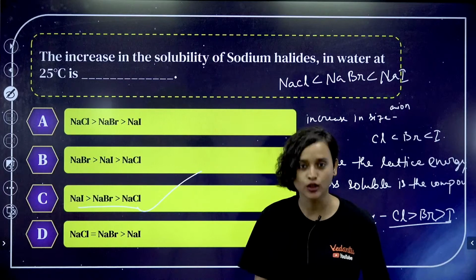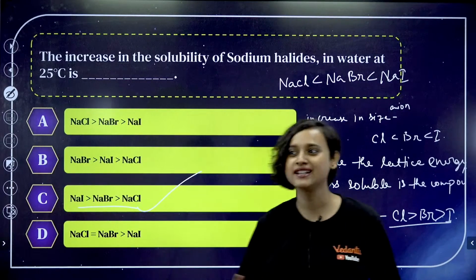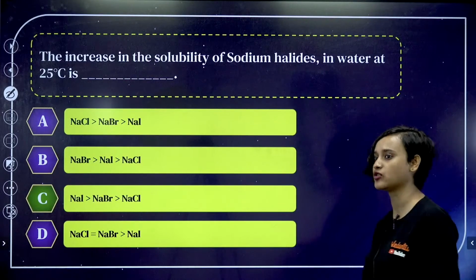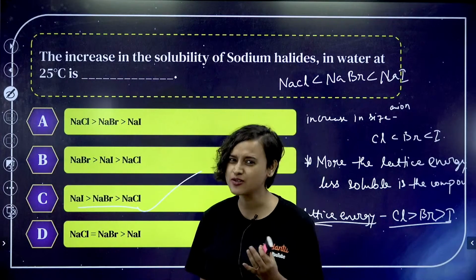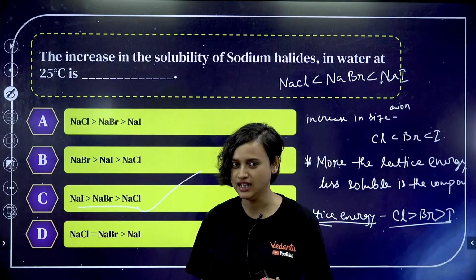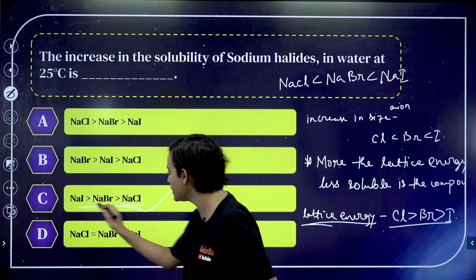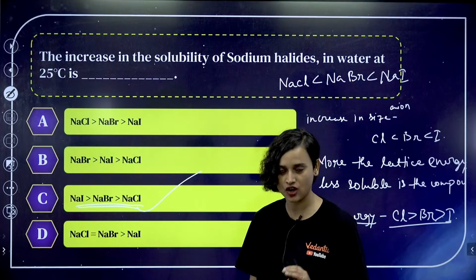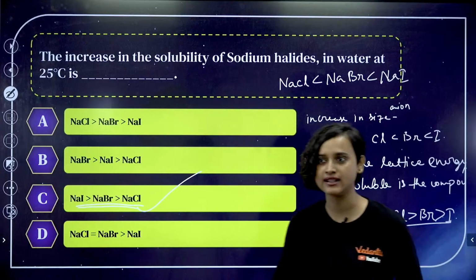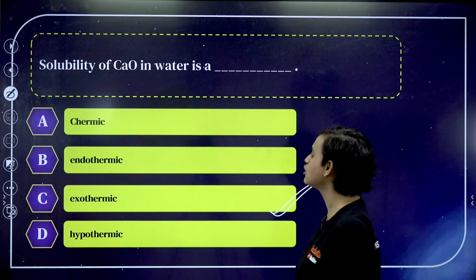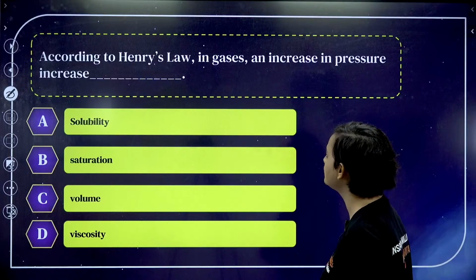It's just common sense. Examiners will give you something slightly confusing. Ascending order can also be written like this. Anyway, moving on, everyone. This we have understood, very easy.